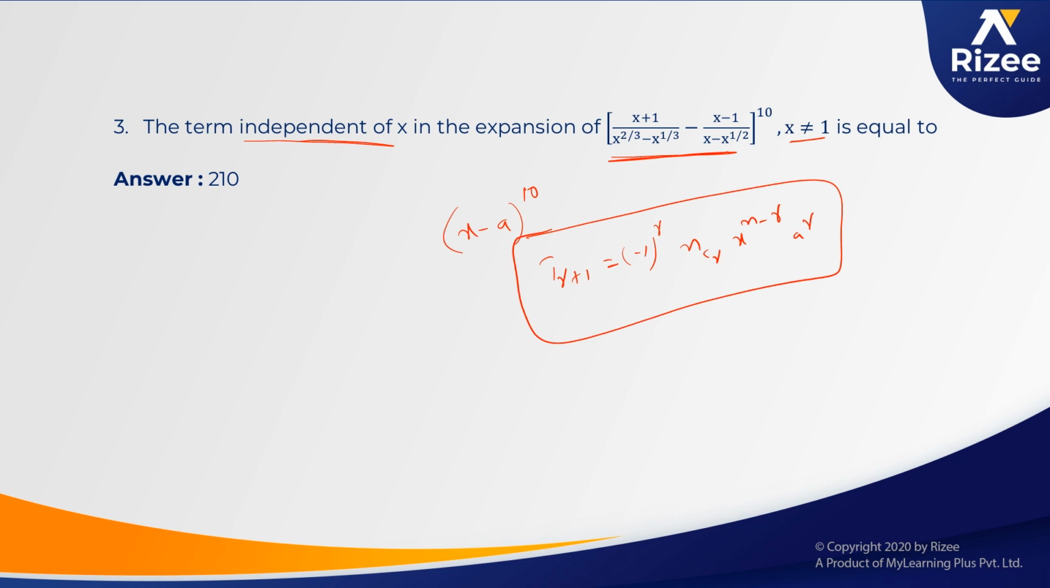We should convert into an (x minus a) whole power 10 expansion. Then we should use this formula. We can find the value of the term independent of x.